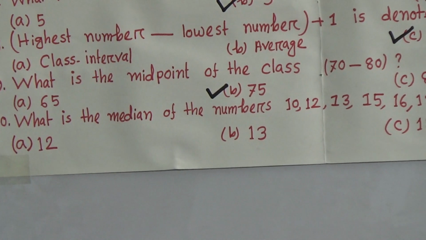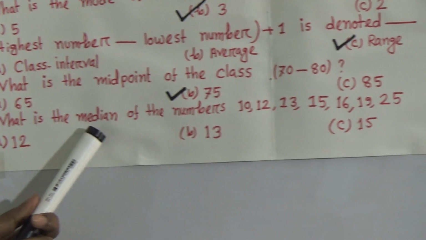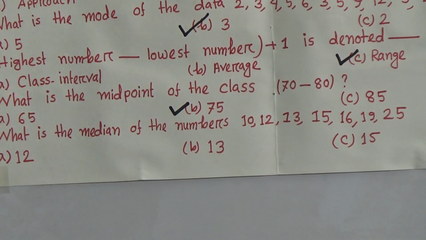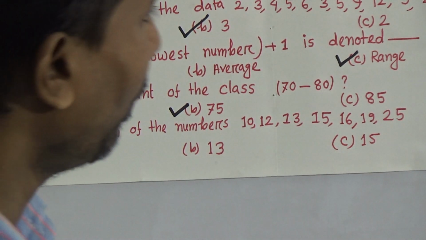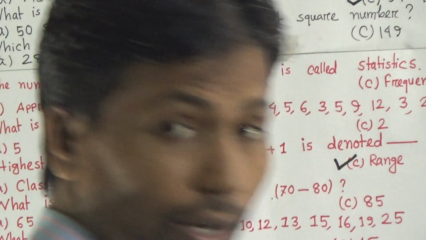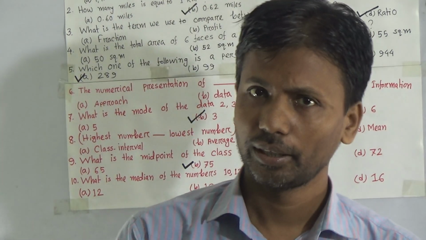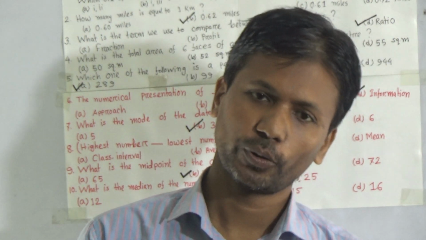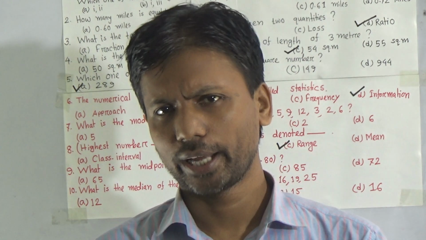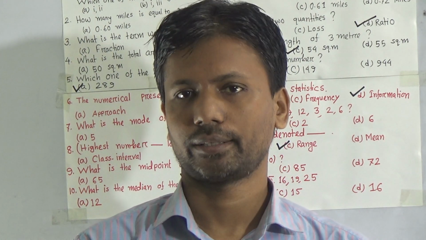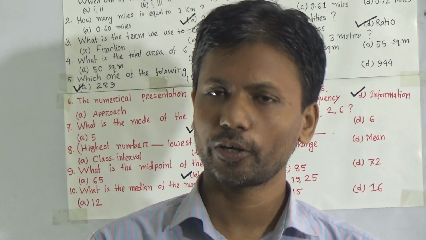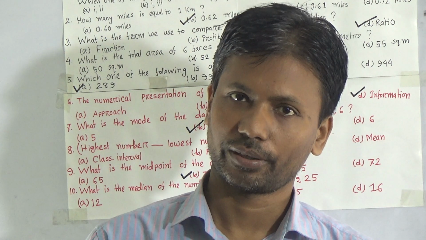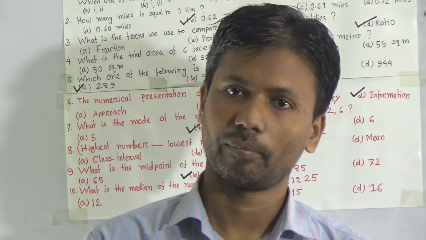Now the last question, number 10. What is the median of the numbers? Dear student, remember, how can you determine the median? At first, for determination of the median, you have to arrange the numbers from smaller to greater. Then you have to see how many numbers there are, whether the count is an odd number or an even number.